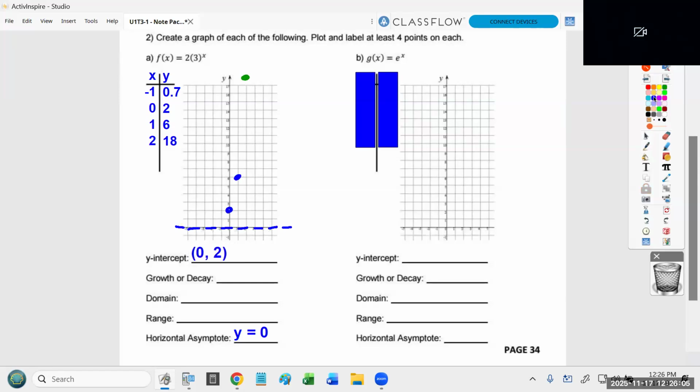Okay. And the one point that I would say doesn't have to be perfect, because it's a decimal, this should be kind of reasonable, is (-1, 0.7). So it's -1 and then not quite 1. Right. -1, but not quite 1. All right, so when you draw this, you want to arc this up as it goes to the right. And on the left side, just have it go closer and closer and closer to that horizontal asymptote.